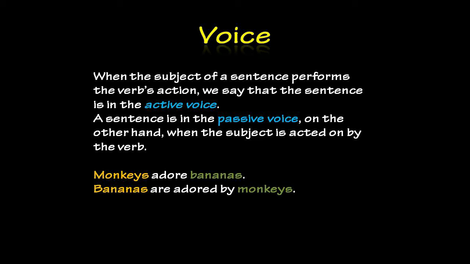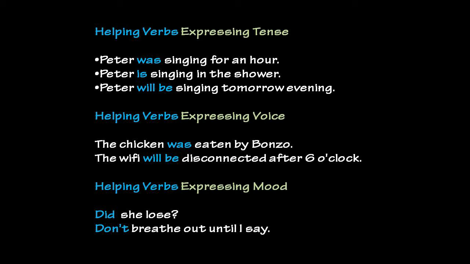If we see these sentences, monkeys adore bananas. Here, monkeys is the subject and the object is bananas. In the second sentence, we are saying bananas are adored by monkeys. That means in this sentence, bananas are the subject which is acted upon. So let's see some examples.